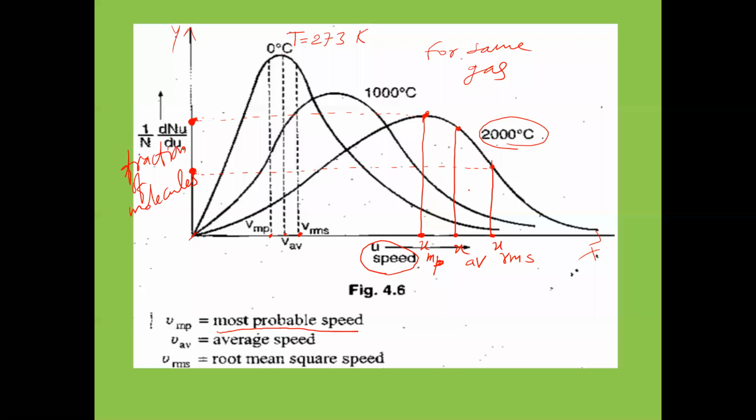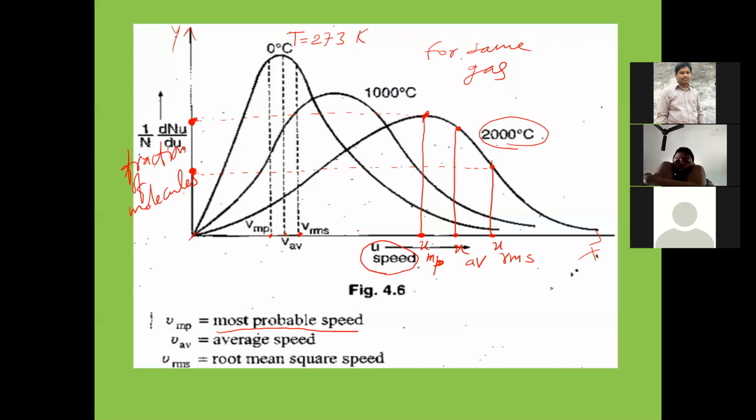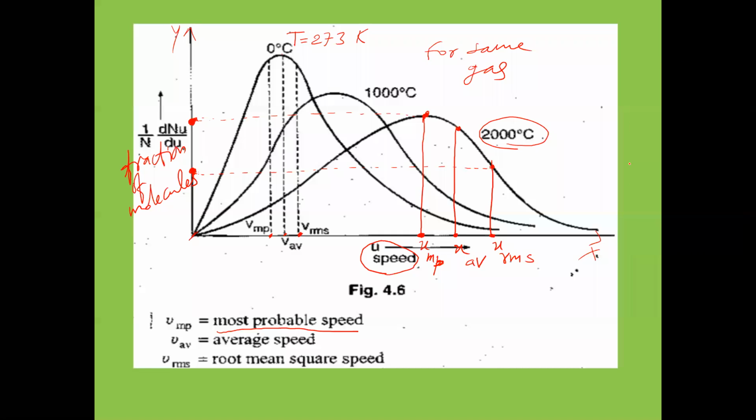Now listen carefully. On the x-axis what have we taken here? Speed, molecular velocity we have taken. Now from left to right on the x-axis, what is happening? You check it here. When you go from left to right, the magnitude of velocity is increasing, no? Left to right on the x-axis. Now see, the magnitude of UMP, the magnitude of U average and the magnitude of URMS. Which one has more magnitude?